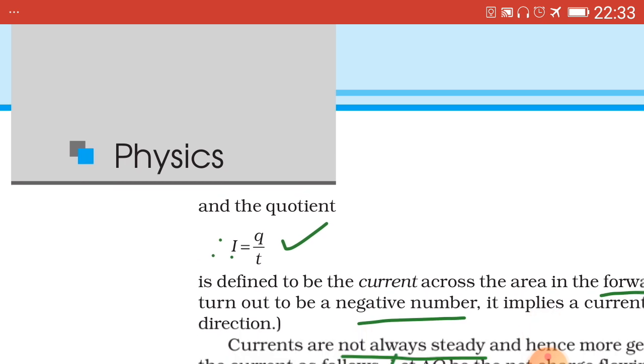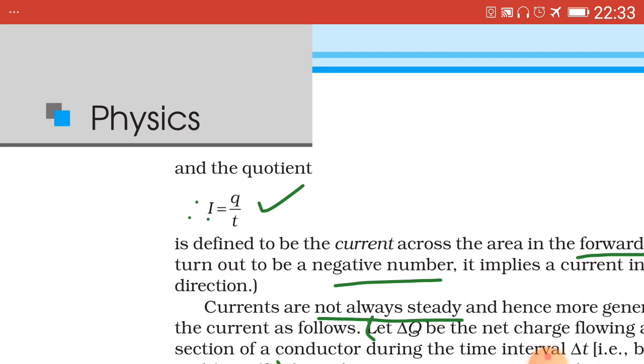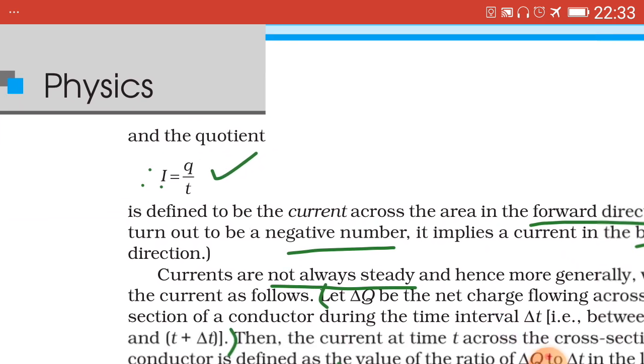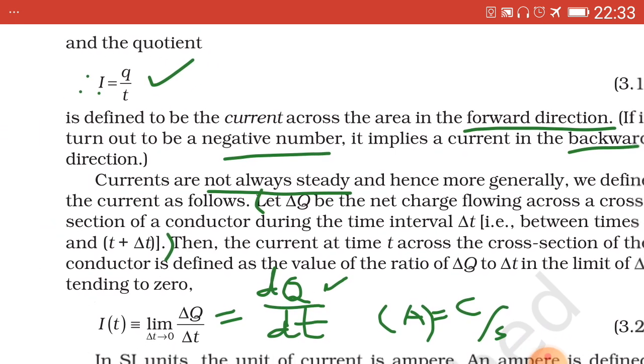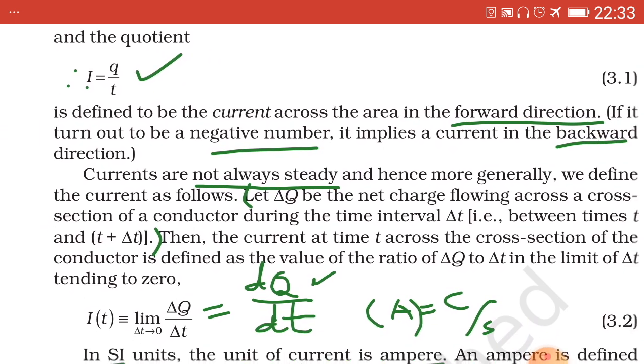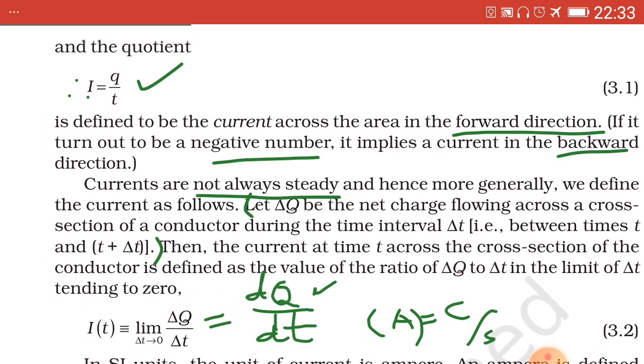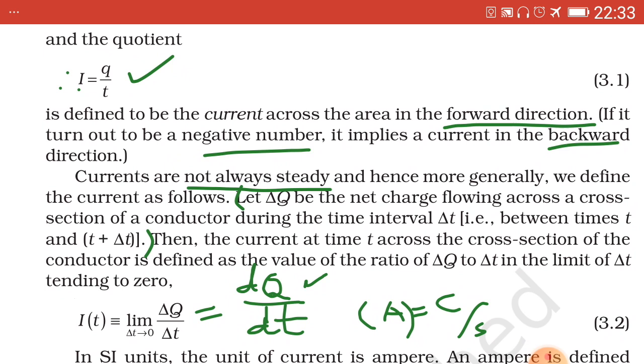So we have the result capital I equal to small q upon small t. The equation has been tick marked, equation number 3.1. Here we can see it.